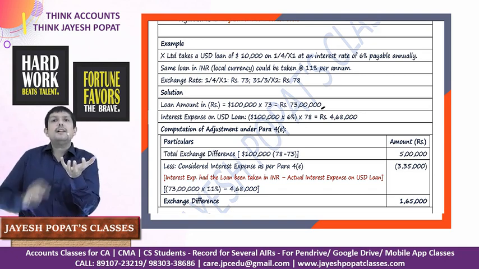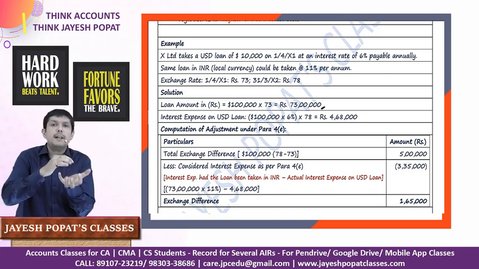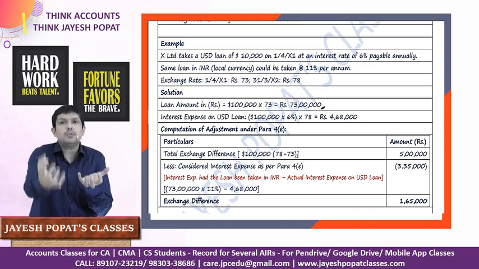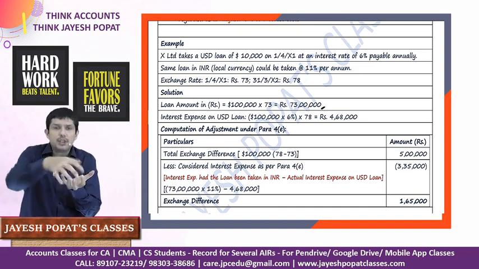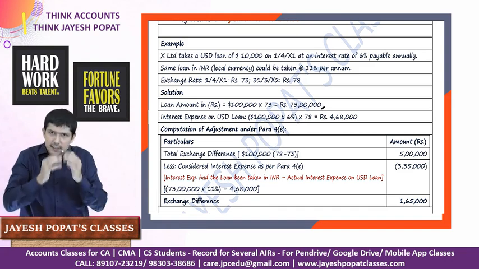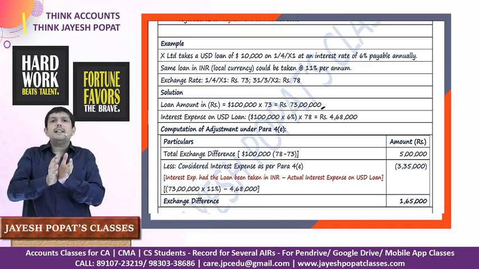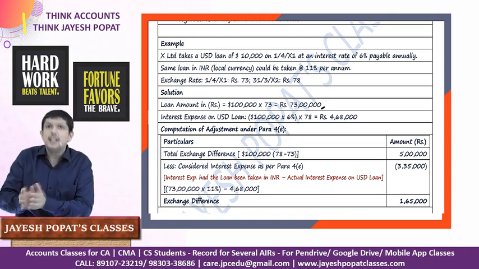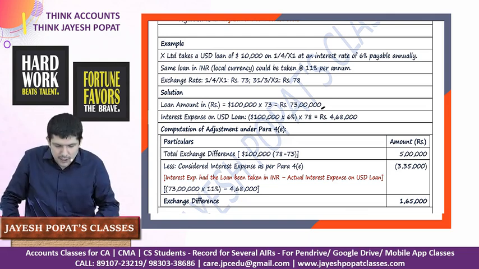And for doing this saving, I am taking a risk. I am exposing myself to foreign currency fluctuation. So foreign currency fluctuation, to the extent of this amount of interest I have saved, will be treated as interest expense and will not be regarded as exchange difference under accounting standard 11. Let us look at it with the help of an example.